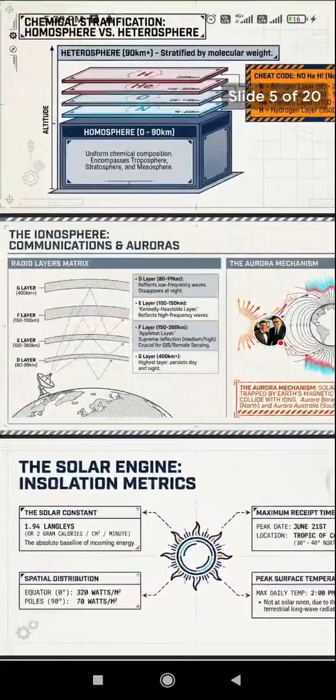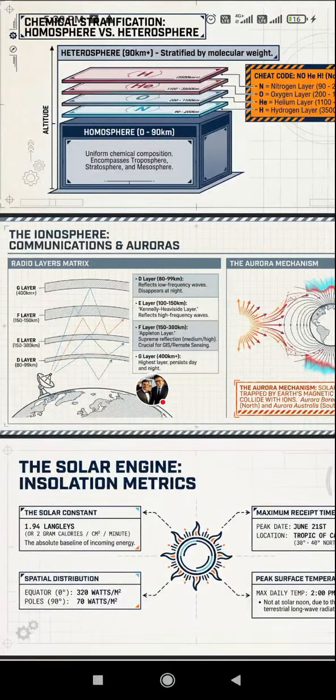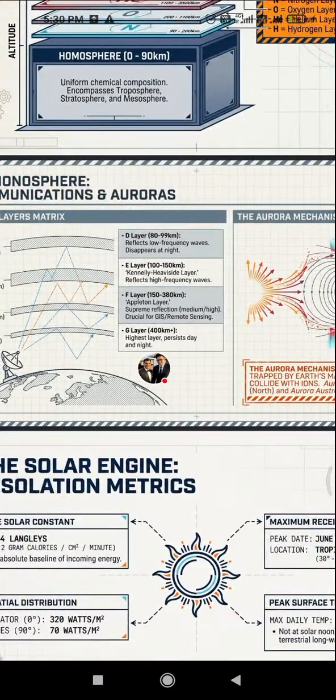Then the ionosphere and auroras. The G layer at 400 kilometers is the highest layer and persists day and night.